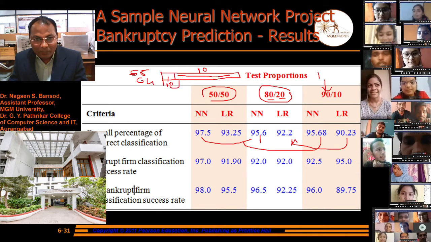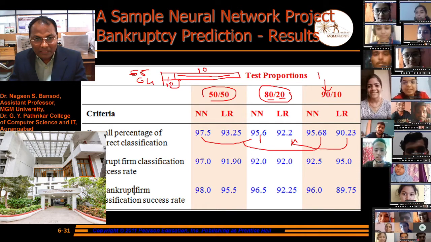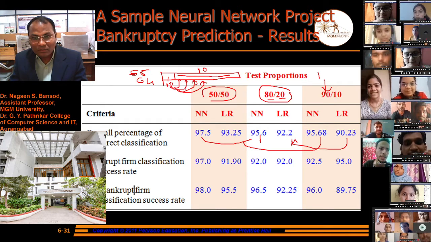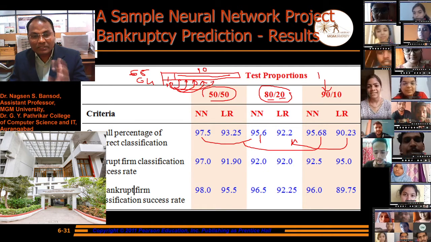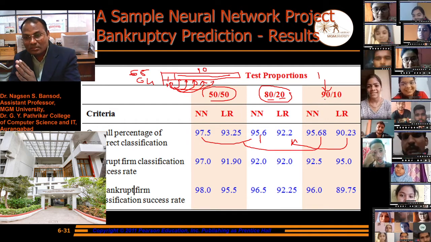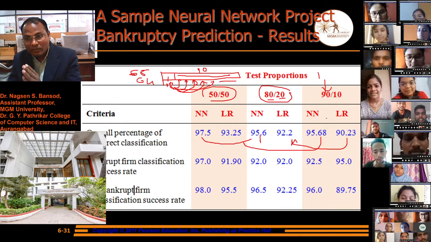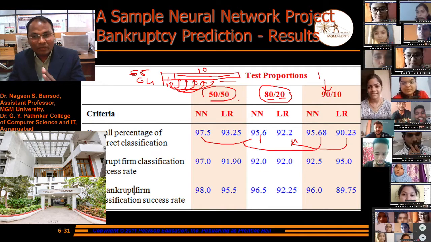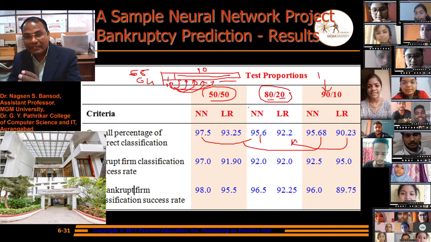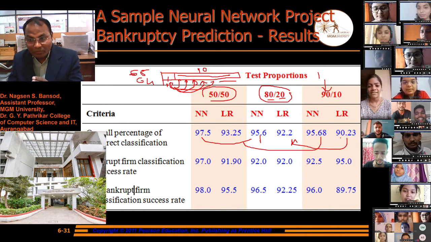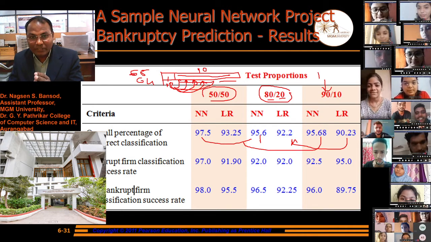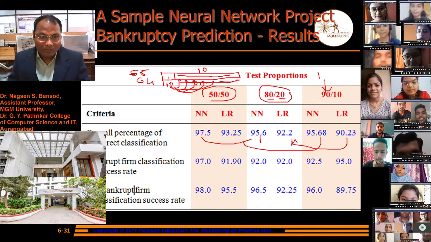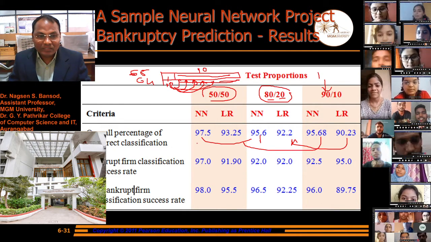We check this sample and match this 10% sample with the 90%, and near about 95% is matched by using the neural network. And by using linear regression, 90% matching is found in this sample. This is the overall correct classification.